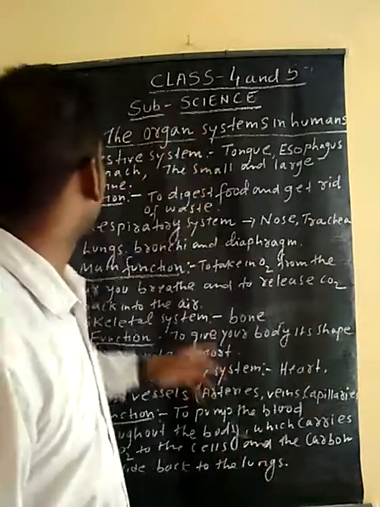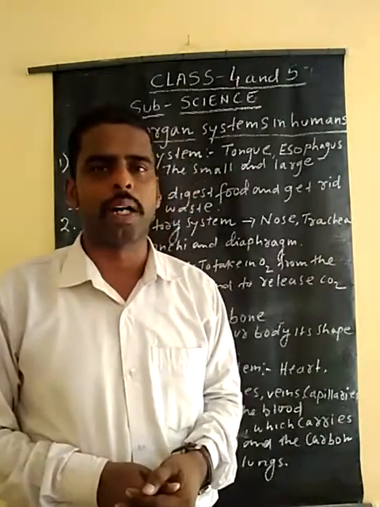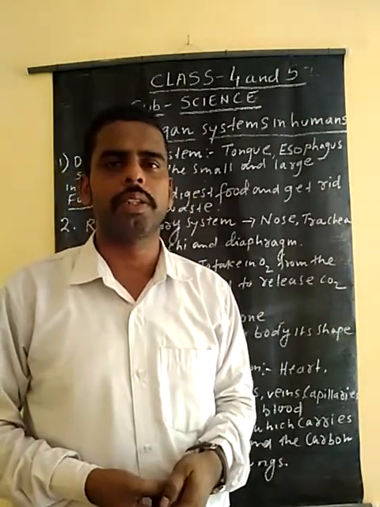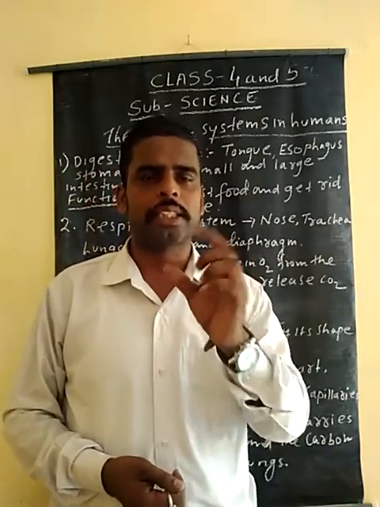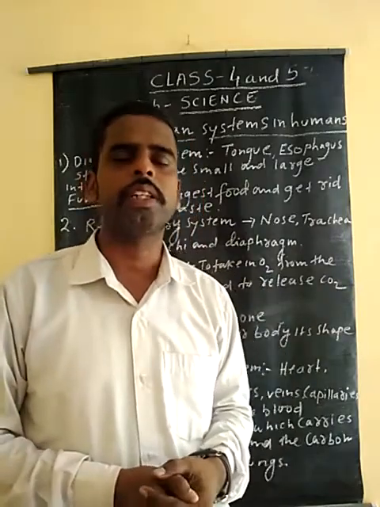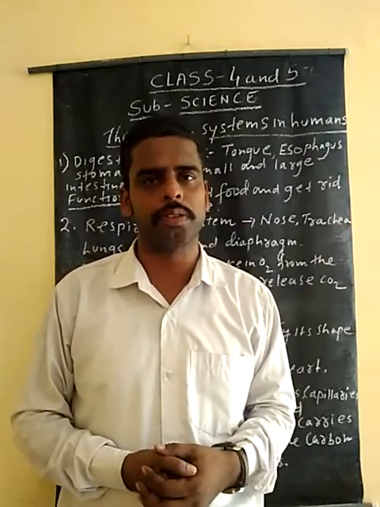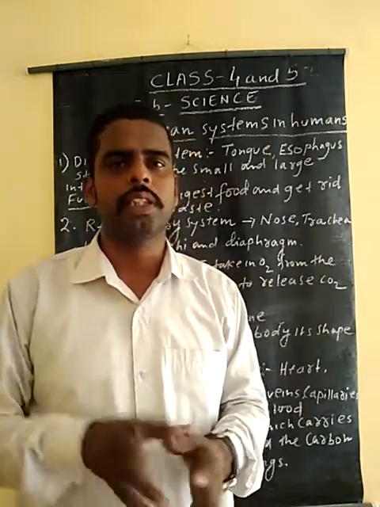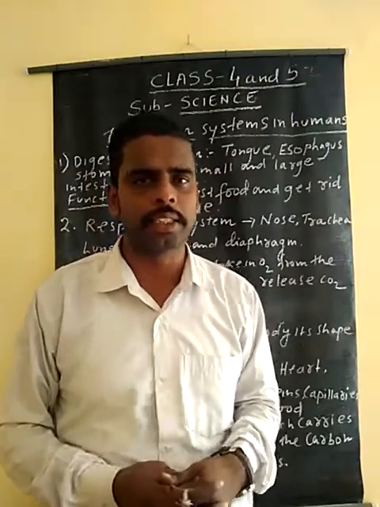Like that, first of all is the digestive system. The digestive system starts from your mouth, and in the mouth your tongue also helps with digestion. The teeth also help, and from the tongue there are enzymes, and this saliva helps to digest the food. This saliva is very important because it masticates the food into small pieces and helps in the digestion process.